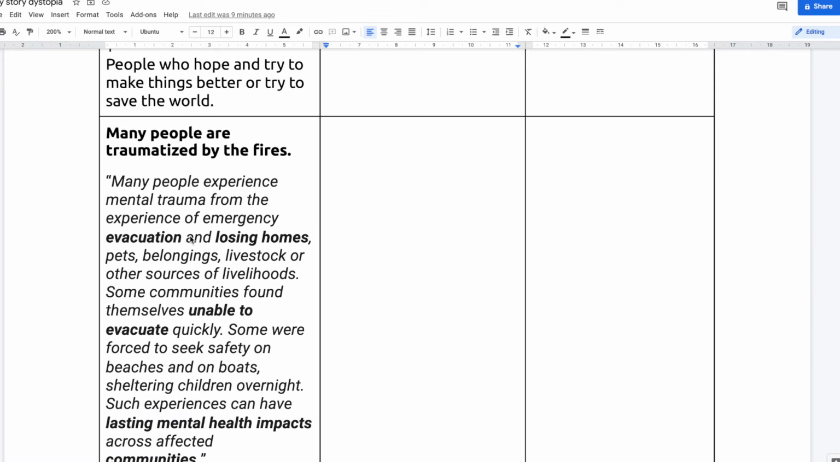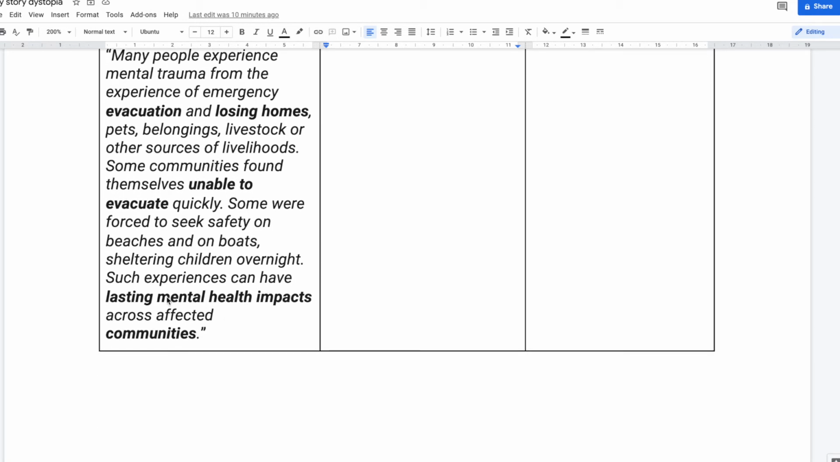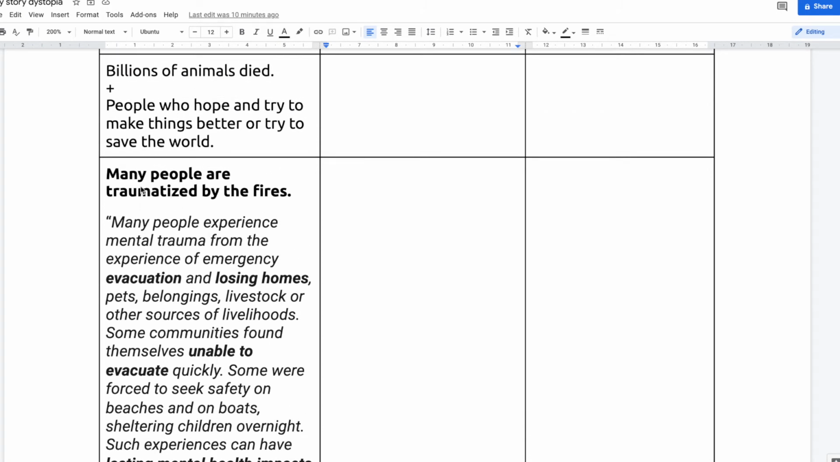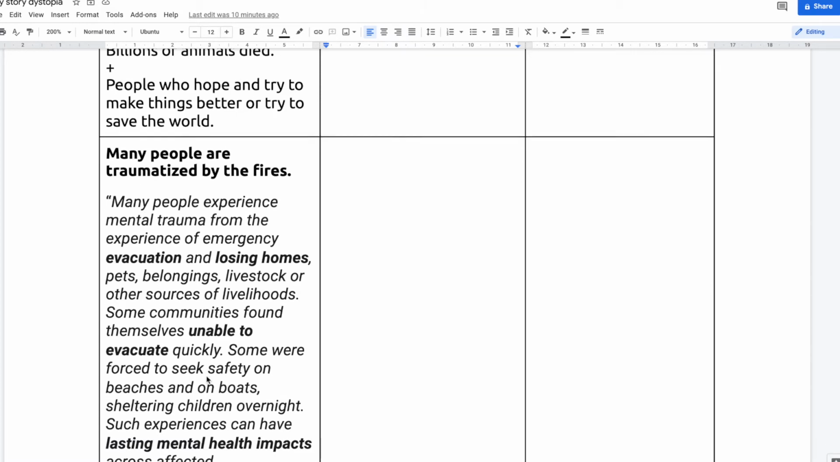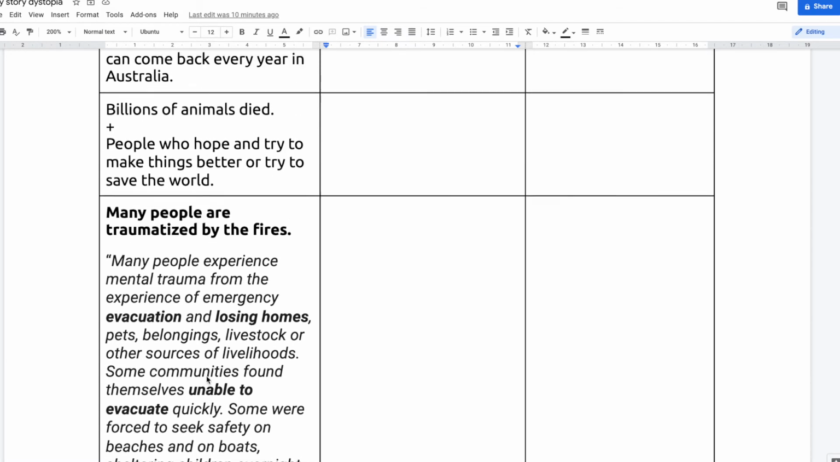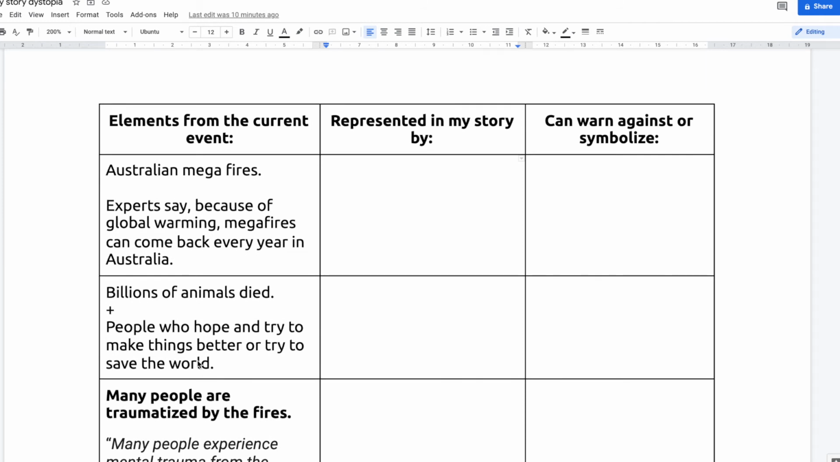I also learned that many people are traumatized by the fires, that some of them needed to evacuate but were unable to, that there were going to be lasting mental health impacts for individuals and communities. So you see what I did here is I put my notes, but I also took a direct quote from the text to help me. So what I need to do now is to think about ways that I could represent these things in my story in a dystopian format.